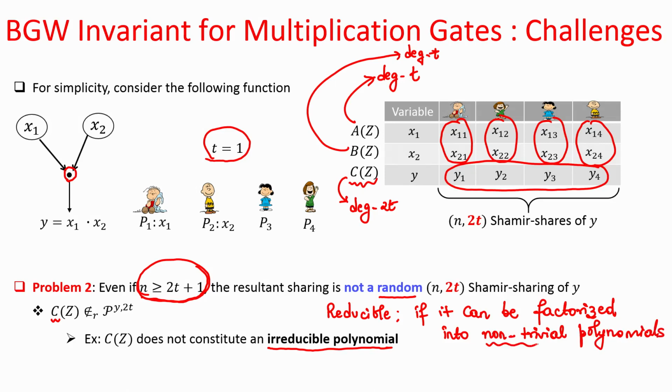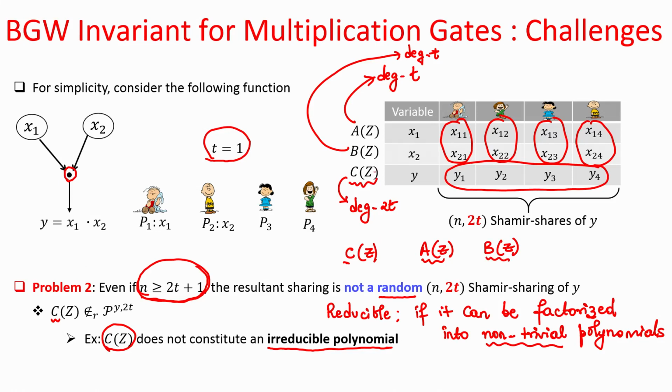And what does non-trivial polynomials mean here? Basically, they mean polynomials whose degree is less than the polynomial which we want to factorize. So, in this case, that is a very high level definition of a reducible polynomial. The C polynomial can indeed be factorized into two factors, namely the A polynomial and the B polynomial, and the degree of both the A polynomial as well as the B polynomial is strictly less than the degree of the C polynomial, because the degree of the C polynomial is 2t and the degree of the A polynomial is t and the degree of the B polynomial is t.